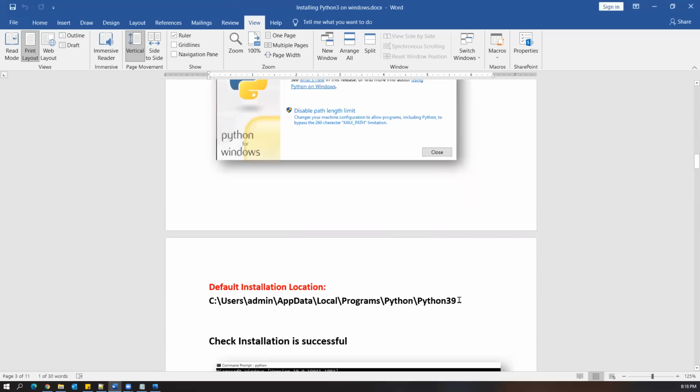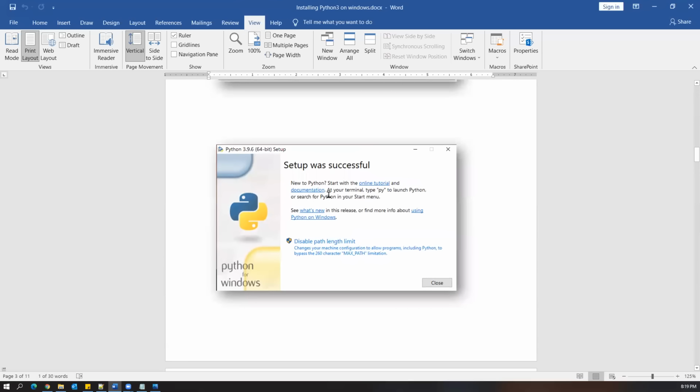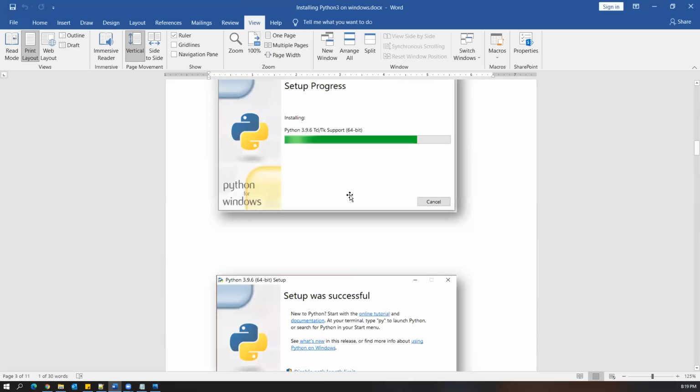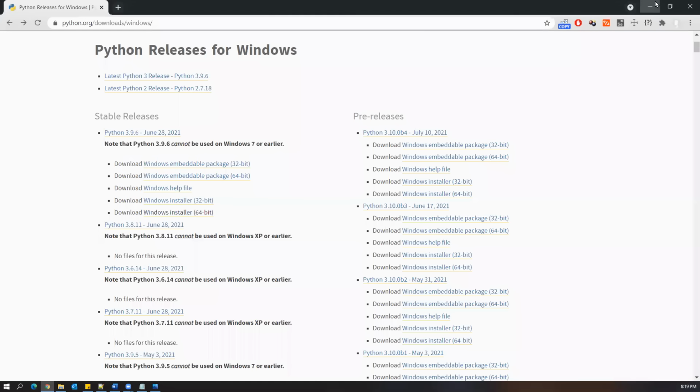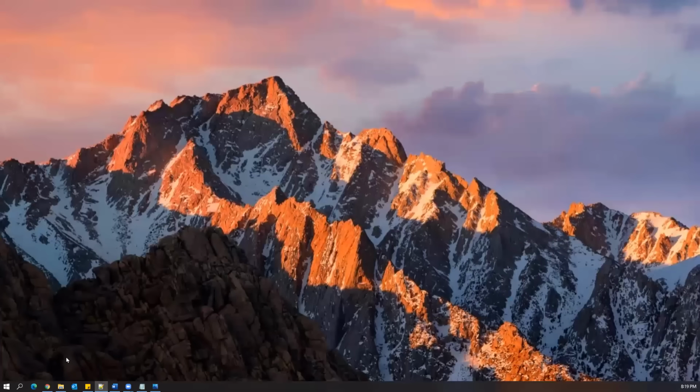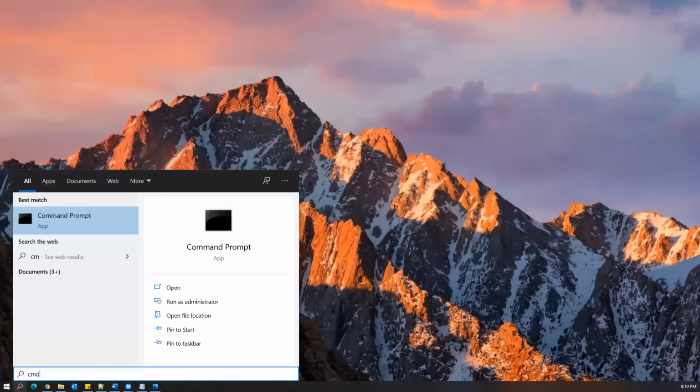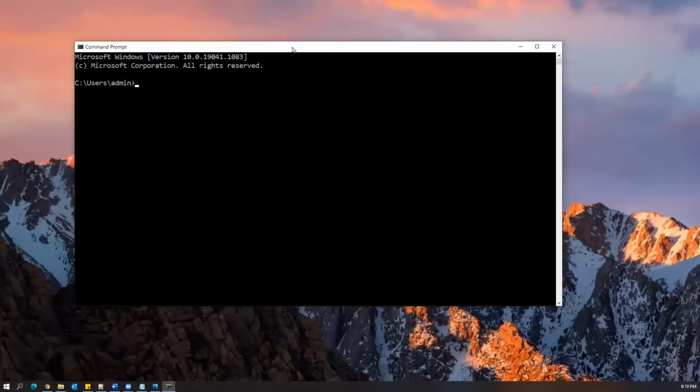Okay, so this is the default installation location of your Python. In C, Users, Admin, AppData, Local, Programs, Python, and here you can see Python along with the version number. But once you install Python, how will we know whether Python is successfully installed or not? Once you've done the installation, just open the command prompt. On Windows, you can open the command prompt, or if you are working on Mac, you can open the terminal. Once you open the command prompt like this, just type python here.